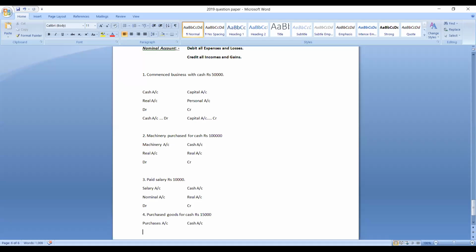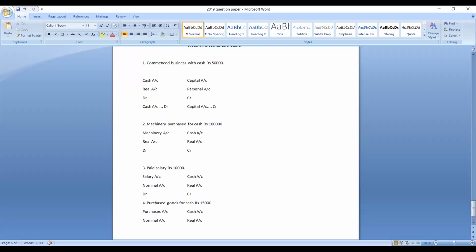So purchases account is which account? It is expense. So it is which account? It is nominal account. Cash account is which account? It is a real account because it is asset. So now tell me which account should be debited and which account should be credited. Since purchases are expense, purchases belong to nominal account. According to nominal account, we should debit all expenses and losses. So since purchases are expenses, we should debit purchases account.